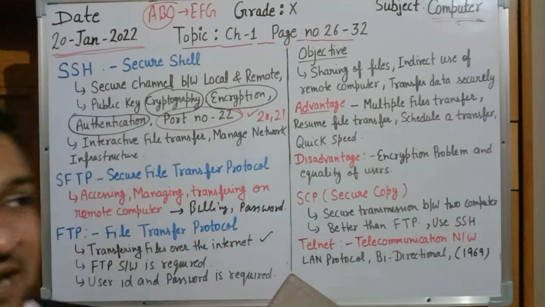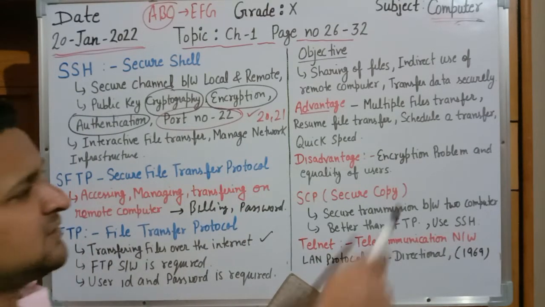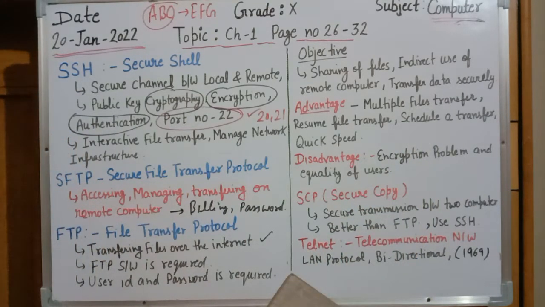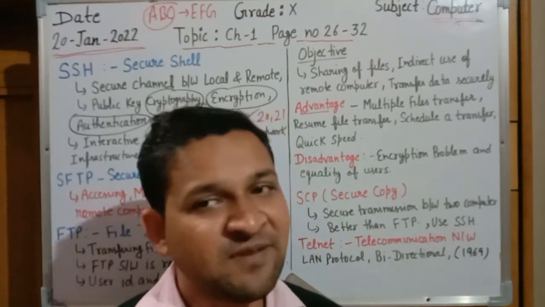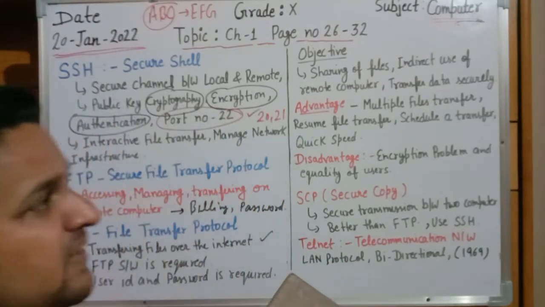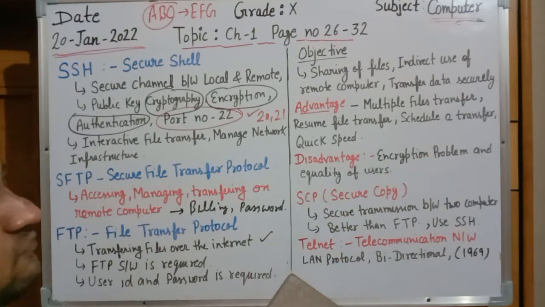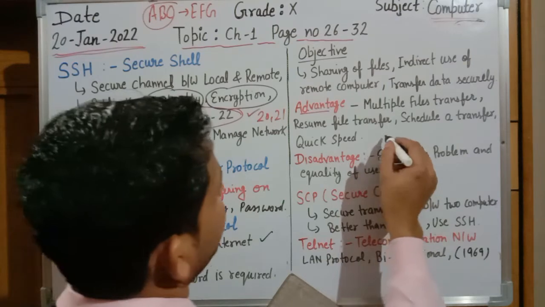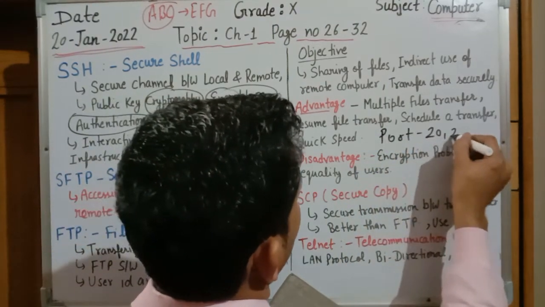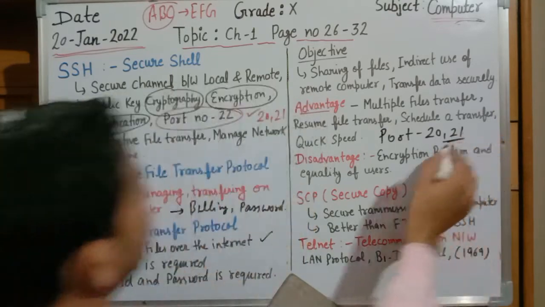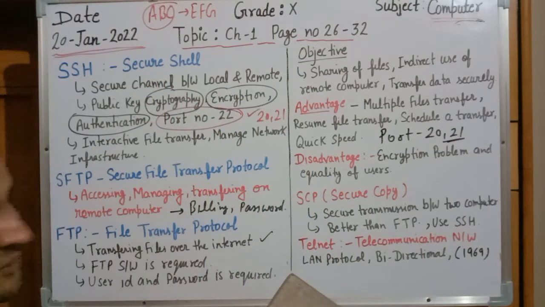It means it can process the file, it can schedule a transfer. It means we can manage scheduling of which time we have to read and which time we have not to read. We can do time management, and it will transfer data at a faster speed. Now here I am writing, it is using port numbers 20 and 21. 22 is used by SSH.